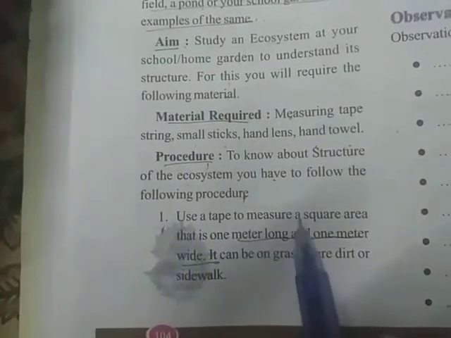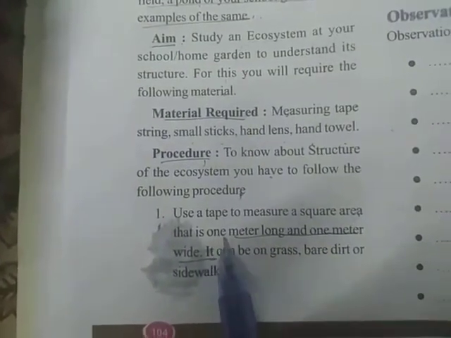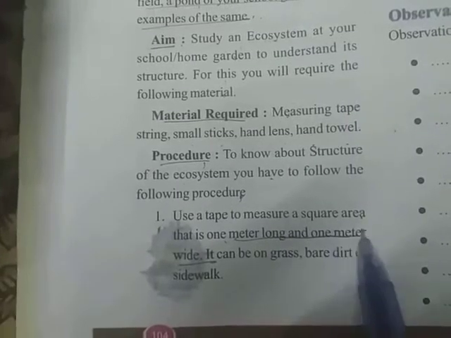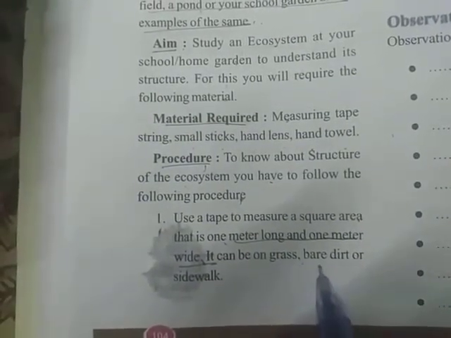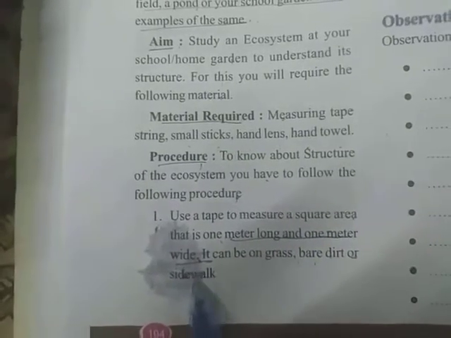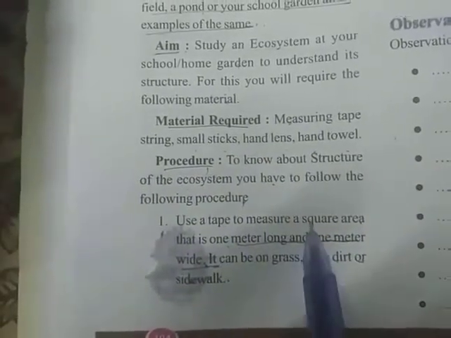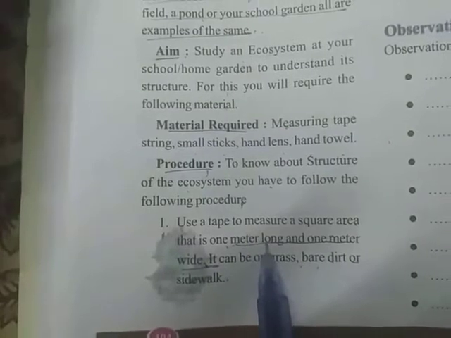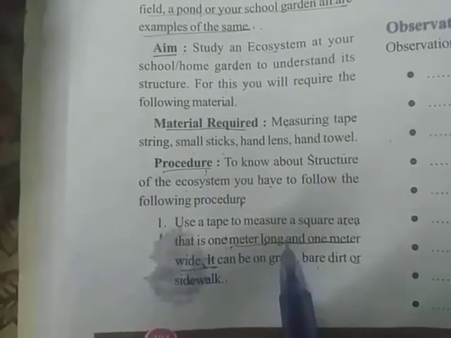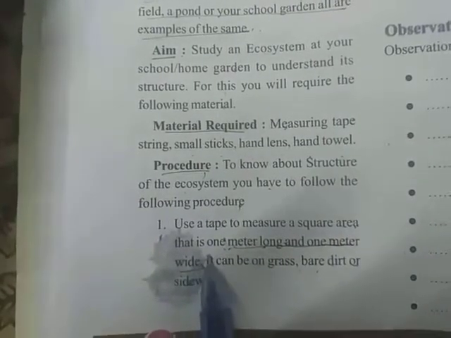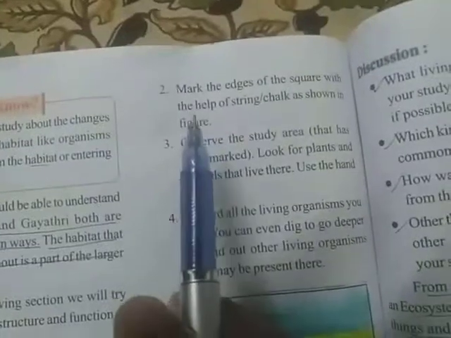Use a tape to measure a square area that is 1 meter long and 1 meter wide. It can be on grass or bare dirt or sidewalk. So by using measuring tape we need to measure an area. It should be 1 meter long and 1 meter wide. Okay. Next, let us see the second point.